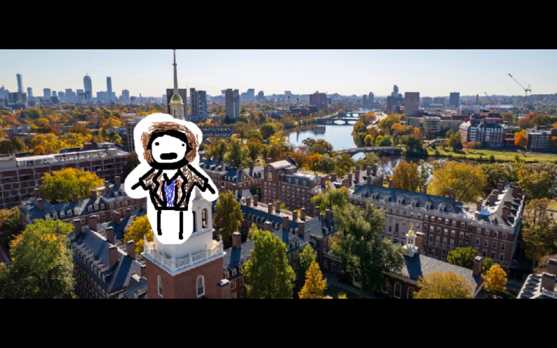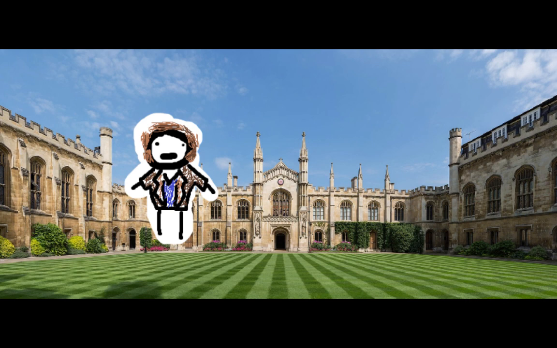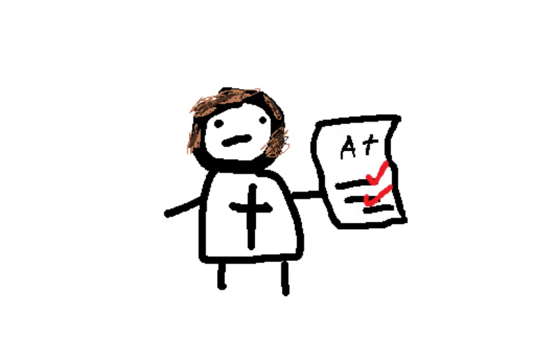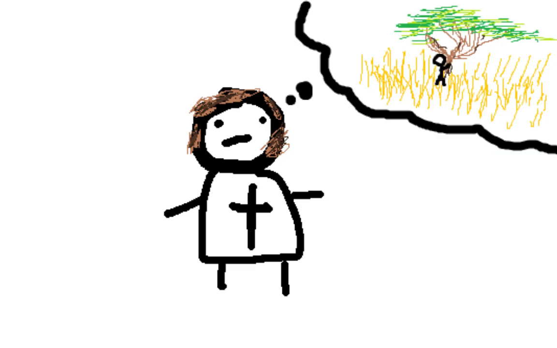We have to go back 200 years to Cambridge, England, where there was a British dude studying to be a clergyman. His name was Charles Darwin, and he would proceed to become one of the most famous scientists of all time. The story goes that he scored very high on a test for his Bachelor of Arts, and then said, "Screw this, I love nature," and hopped on a boat to hug trees around the world.